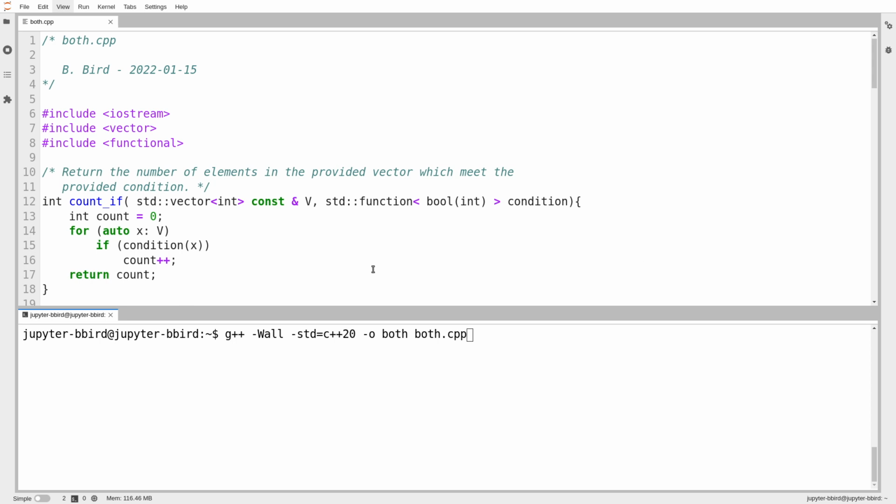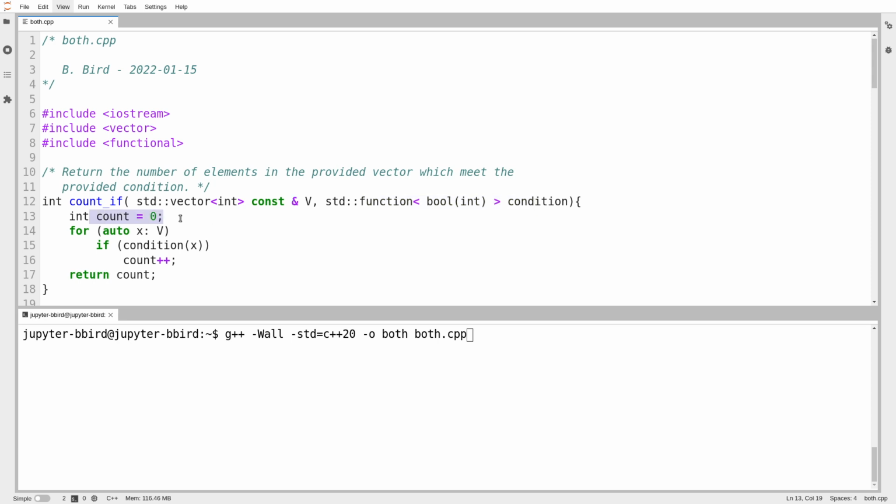First off, I have this function called countIf. It takes a vector of ints, although we could, of course, define a template if we want a vector of something else. We are in complete control. It takes a vector of ints. It takes a condition function. We've seen a few of these over the past few videos.